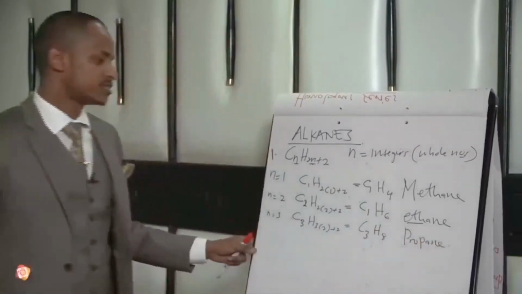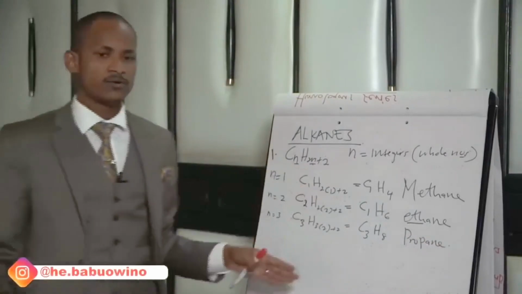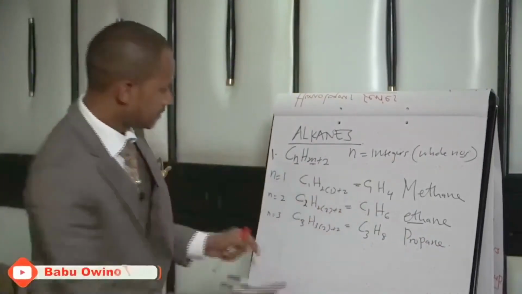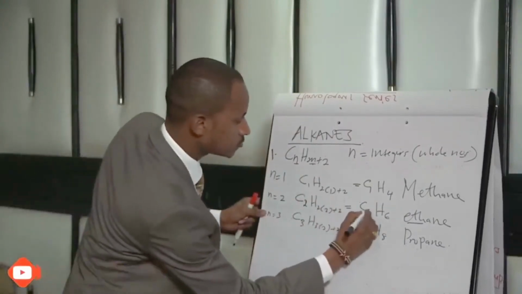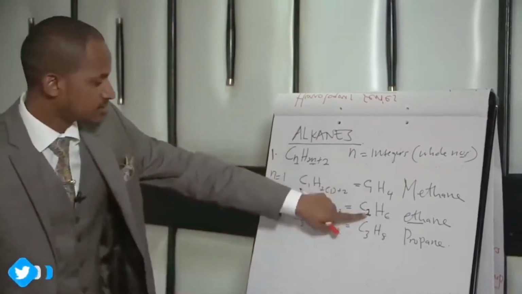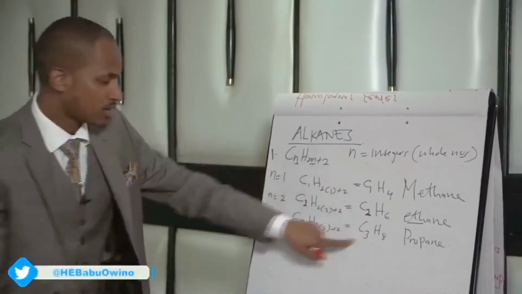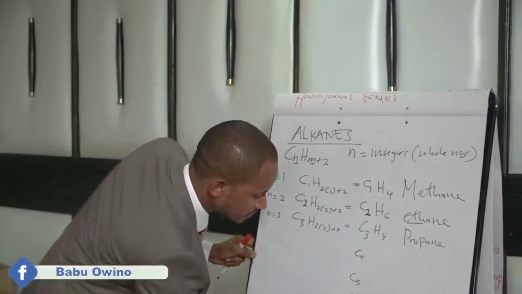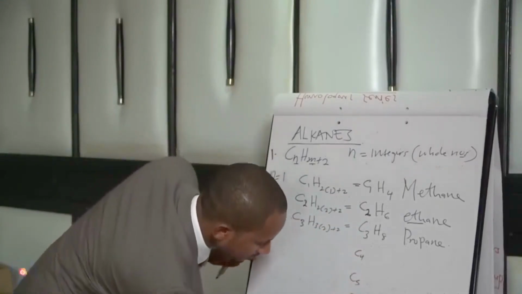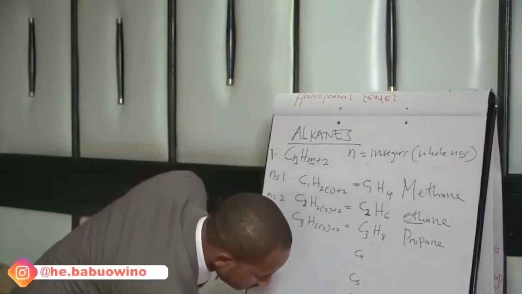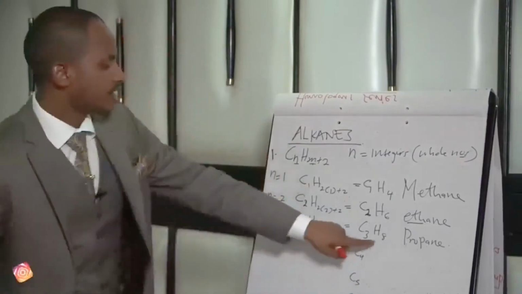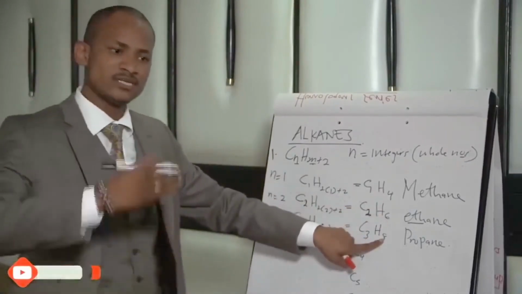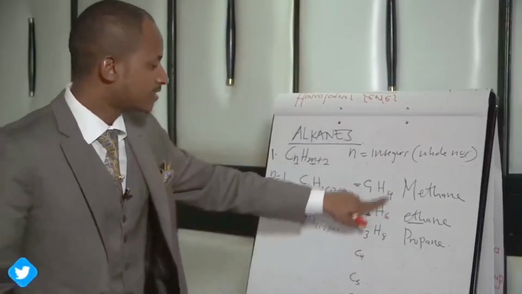I want you to notice a trend, class, so that you make your work easier. We have C1, C2, C3, then C4, C5, C6, C7, C8, C9, and C10. Then we have H4, H6, H8. There is a series by which they differ by H2.